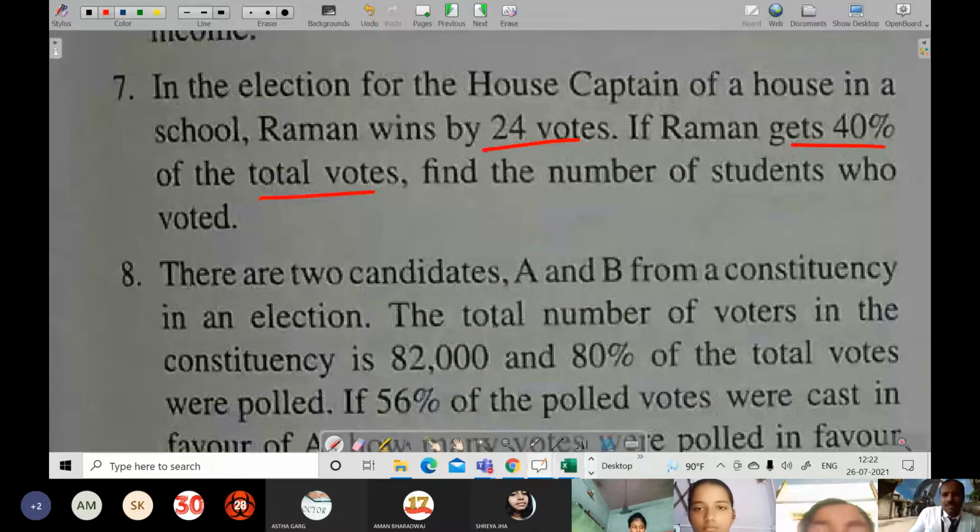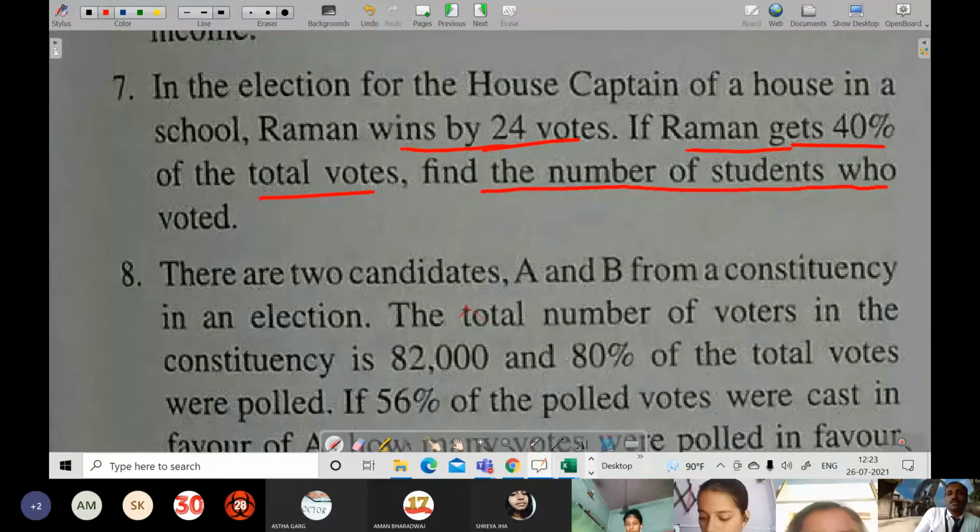Try this section. Okay, so let's see over here. Raman wins by how many votes? 24 votes. And Raman gets how much? 40% of the total votes. Find the number of students who voted. Now, here Raman wins by 24 votes. Now, how many participants are there? That has not been made clear.